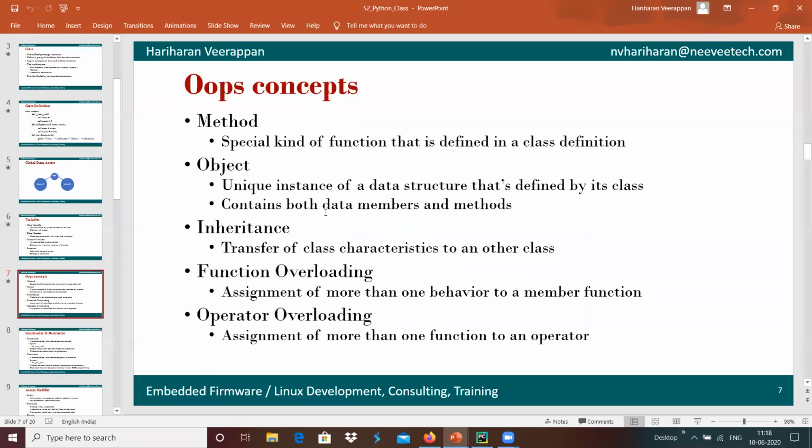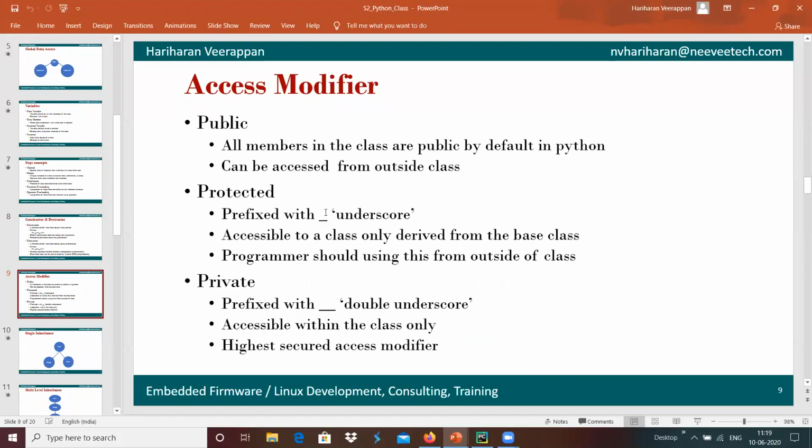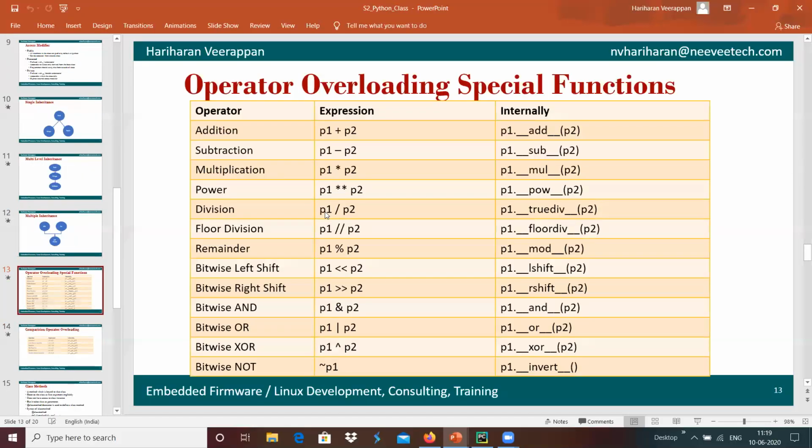In inheritance, we have single level, multi level, and multiple inheritance. We have seen all those types, function overloading, operator overloading, constructor and destructor, access modifiers, and operator overloading with the different special functions.